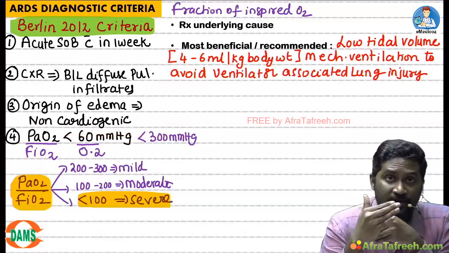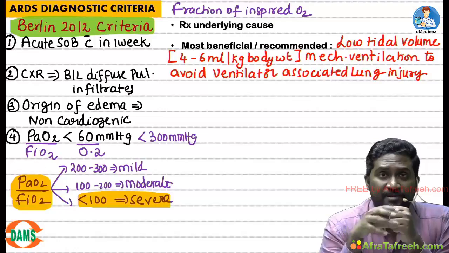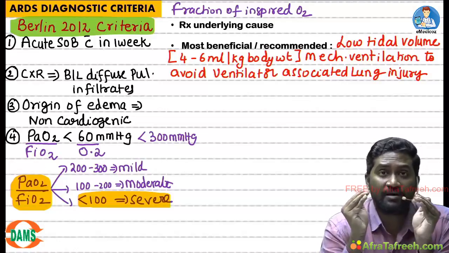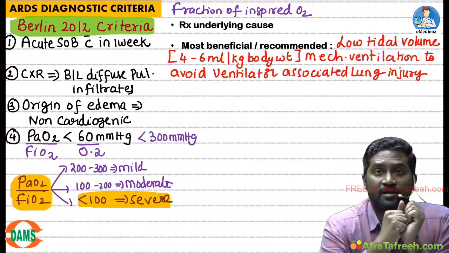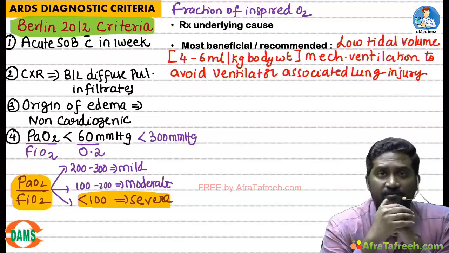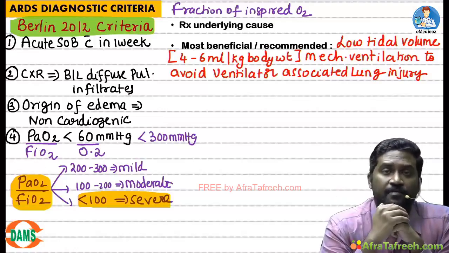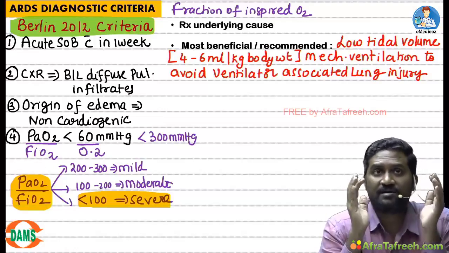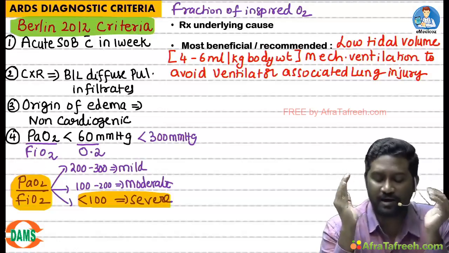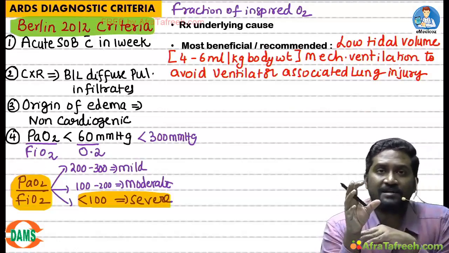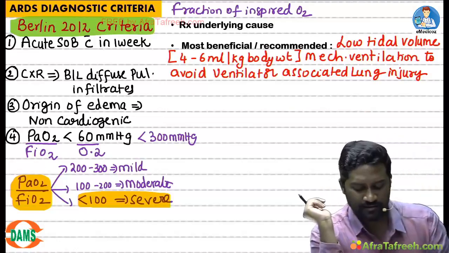After giving low tidal volumes, majority of studies have shown that ARDS lungs were tolerating low tidal volumes very well, and it was also associated with some survival benefit. That's why, from then onwards, if there is ARDS, they concluded that the most beneficial or recommended strategy is low tidal volume mechanical ventilation. Why is it done? To avoid ventilator associated lung injury.